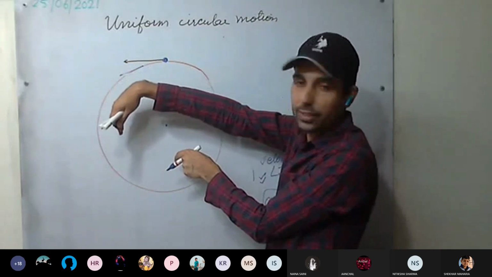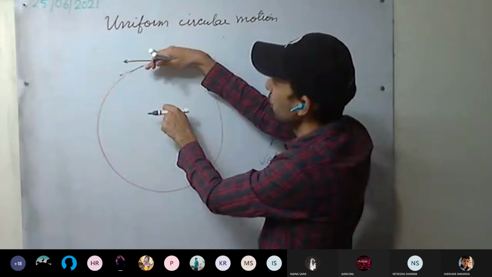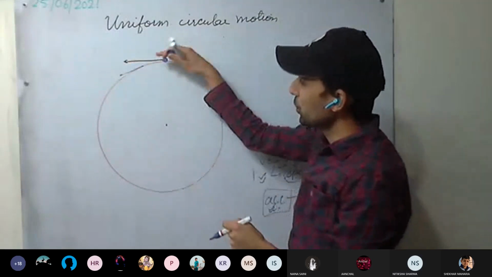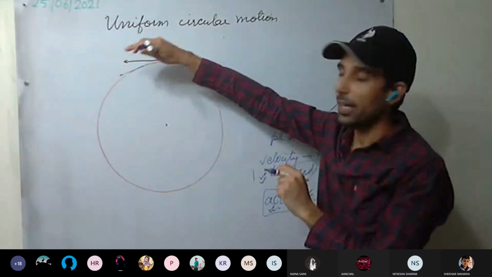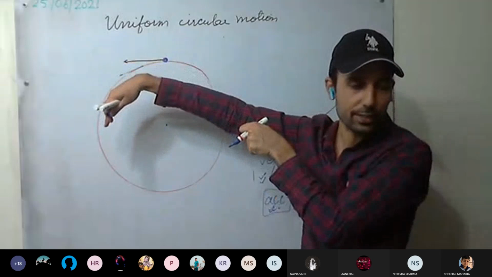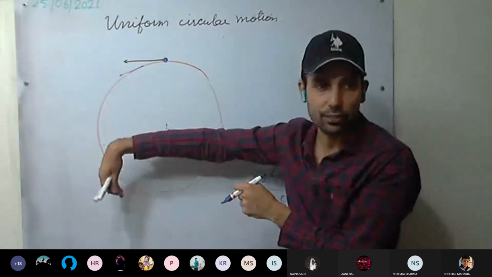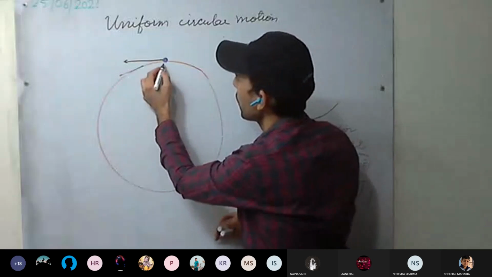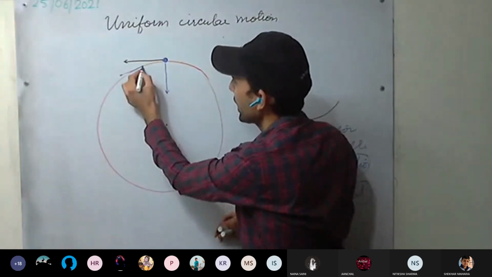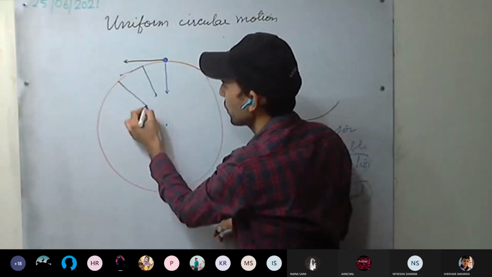Continuously we are applying the force. At each point, we are continuously applying the force. At each point, the acceleration is changing because we are continuously applying the force. So at each point, the acceleration is changing, variable acceleration. And so what kind of force? At each point, the force is directed toward the center.